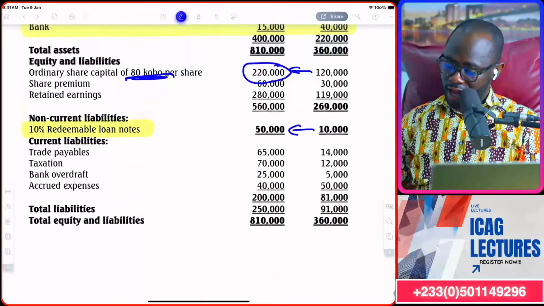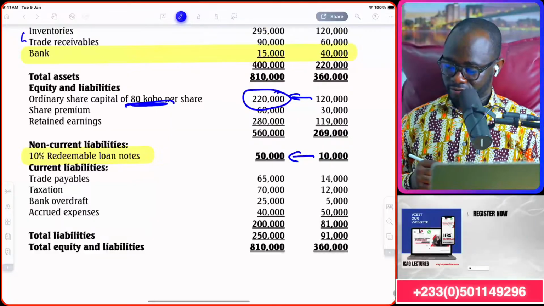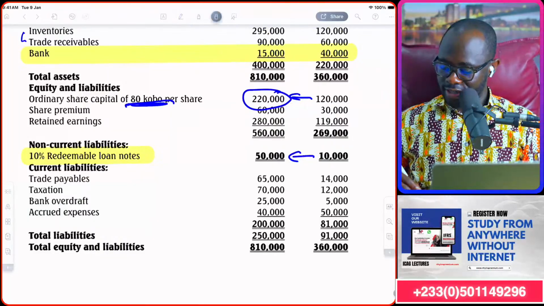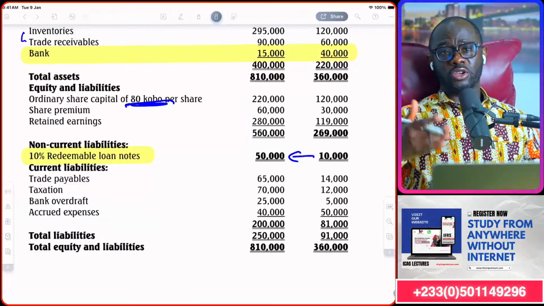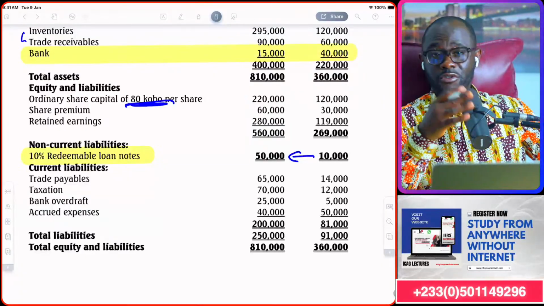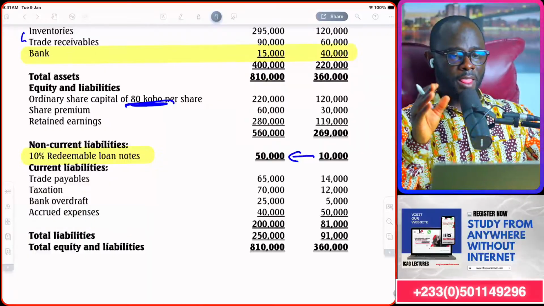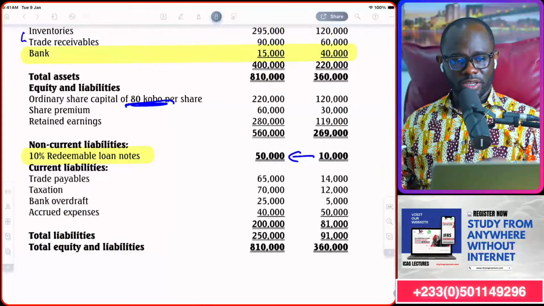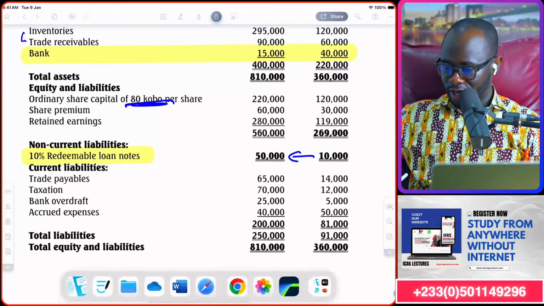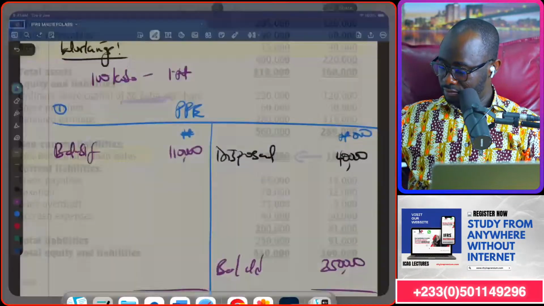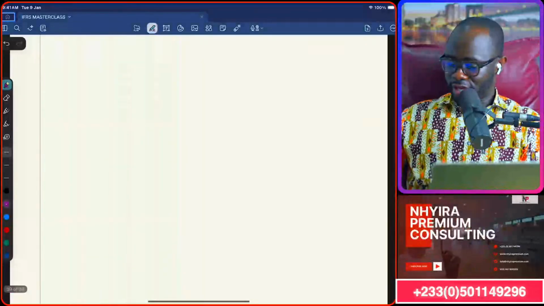If you go back up to the context of the question, you will realize that bonus issues are always made from reserves from the previous year. So let's do the calculation for the ordinary shares and find out what is happening there. So workings 4.